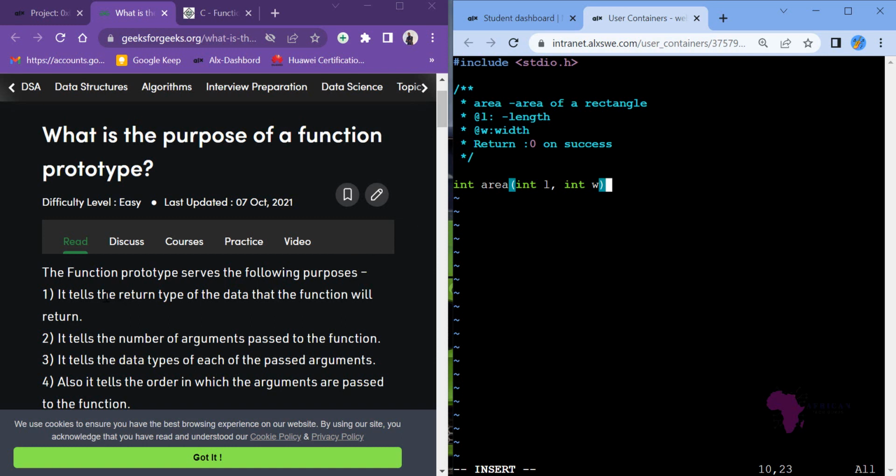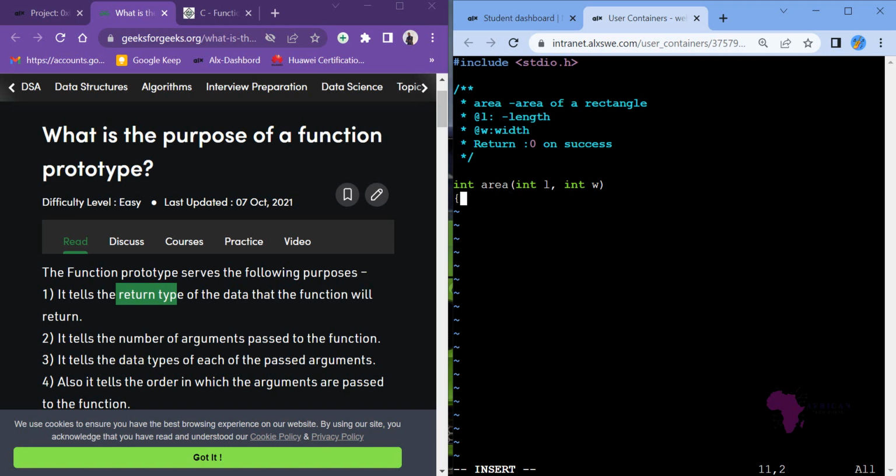So we have solved this one, right? Return data type int. Number of arguments passed is 2, length and width. Then data type of the arguments, all of them are integer. And then the order is that you shall have first length and then width later. So now we are at that point.